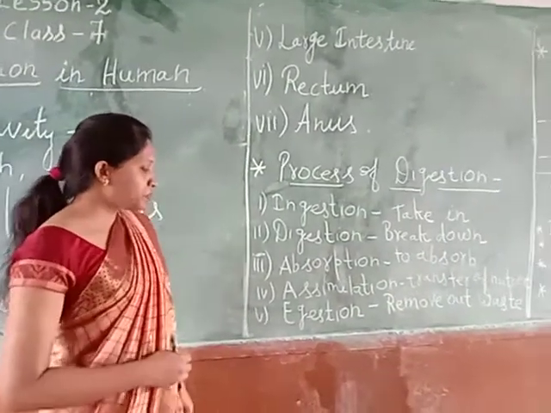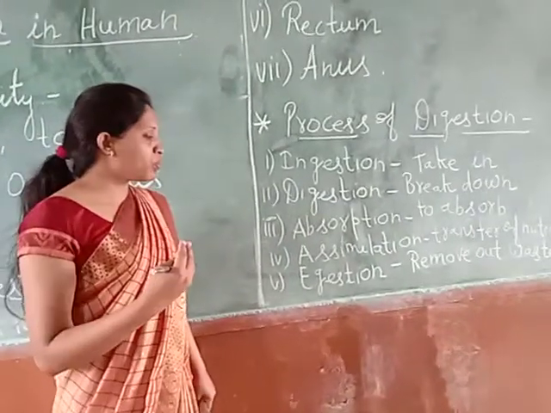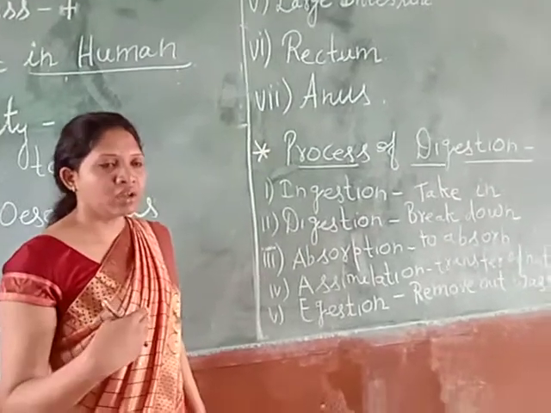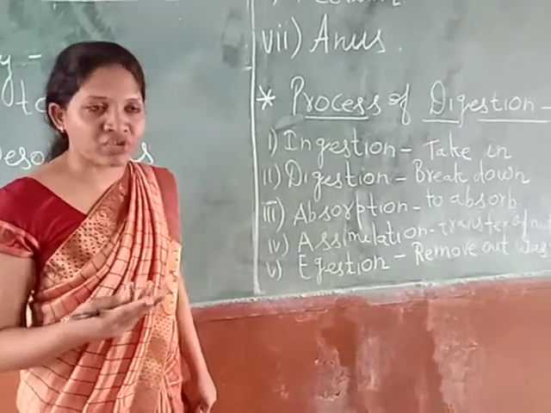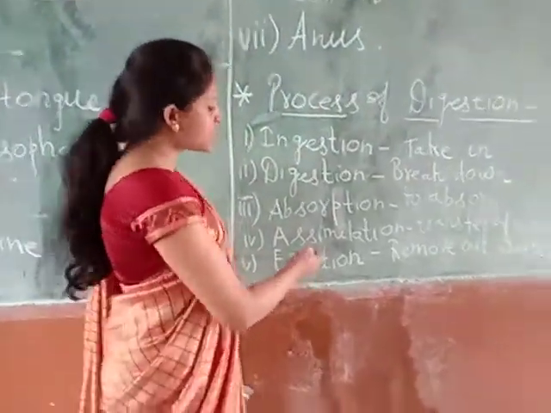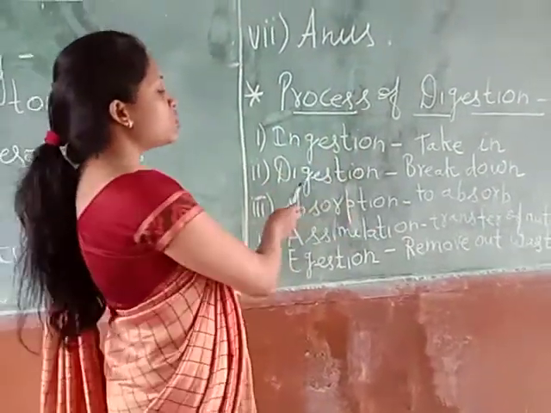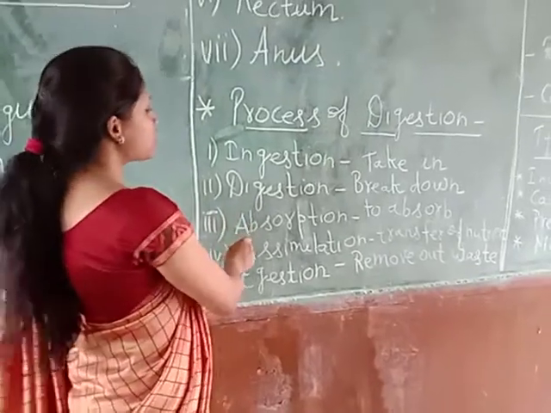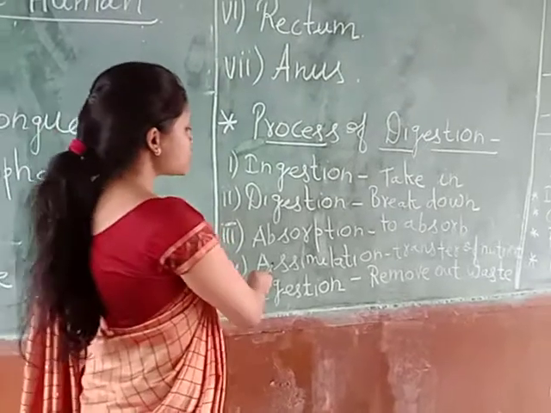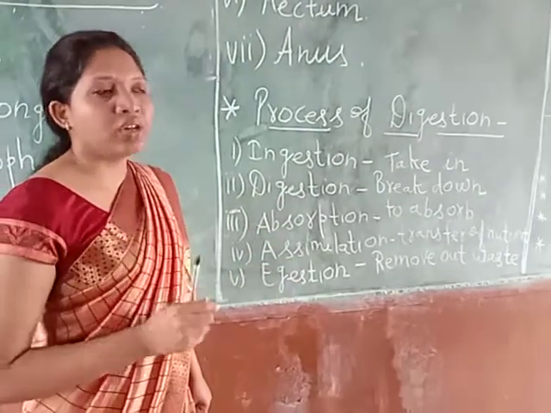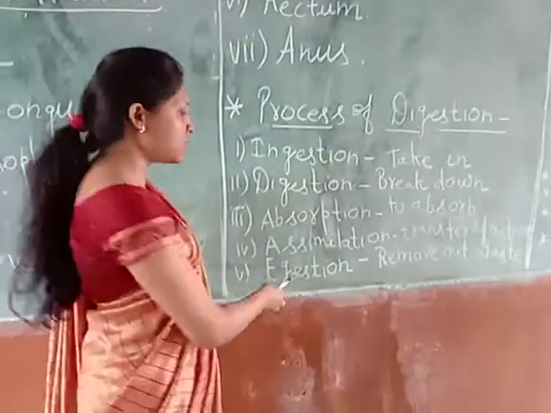So the transfer of nutrients from one part to another, wherever our body parts require a particular type of nutrient, is called assimilation. So ingestion means taking in, digestion means breaking down of the food, absorption means the important nutrients are absorbed, and assimilation means the transfer of important nutrients from one part to another wherever required.